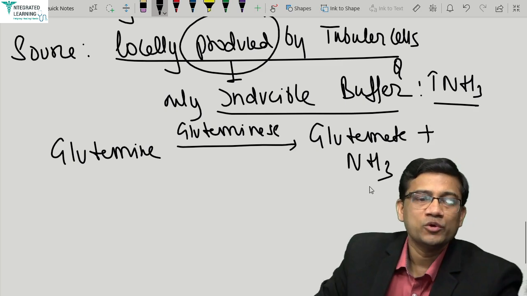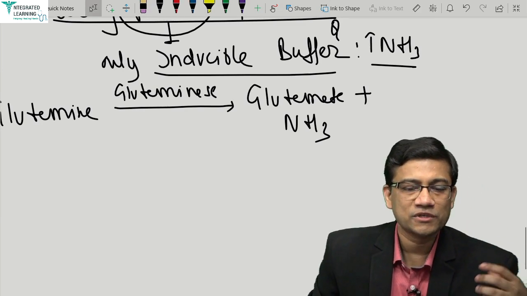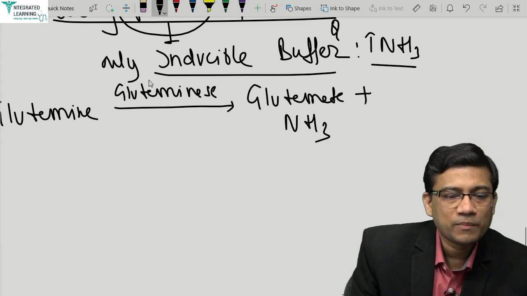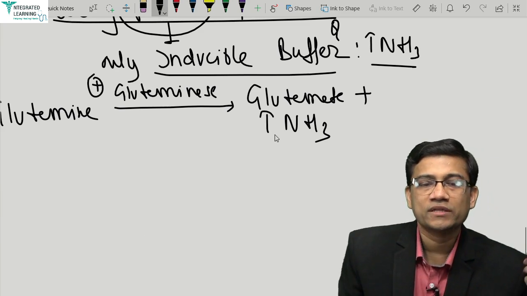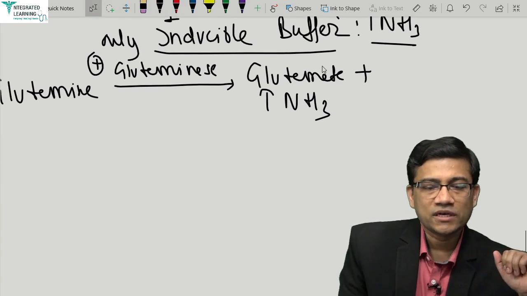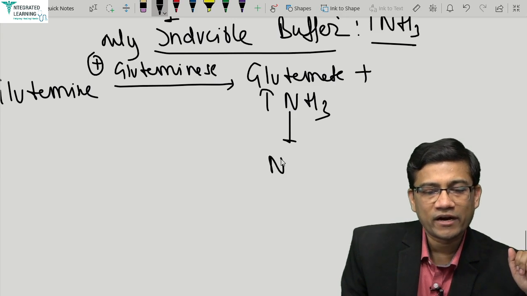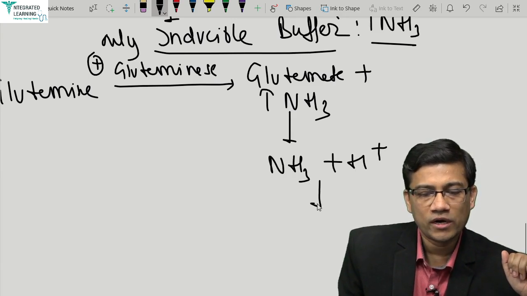So that is how you are making the ammonia. So this ammonia, the kidney can make itself, so it can make as much ammonia as you want. Why? Just by stimulating glutaminase. As you stimulate glutaminase, it will cause more ammonia. That's why it's an inducible buffer. Bicarb you can't induce. Okay. Now this ammonia will then, what happens? It reacts with the H plus, and now it becomes an ion called the ammonium ion.